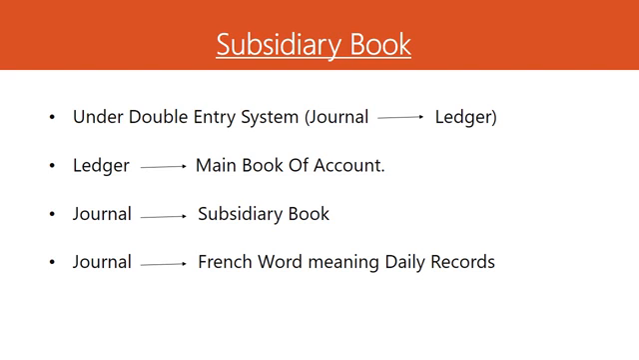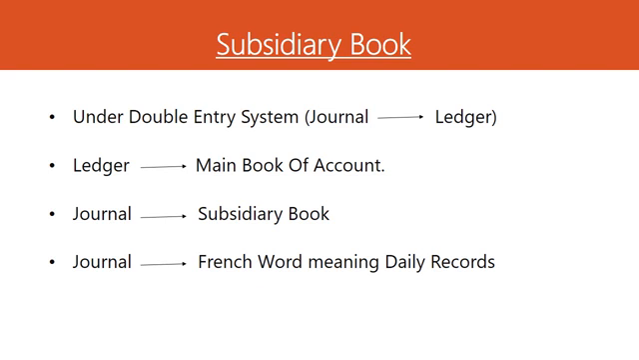Dear students, let's first understand the meaning of subsidiary book. We all know that under the double entry system, the transactions are first of all recorded in the journal and thereafter posted to the ledger. And we already know that the ledger is the main book of account. The book which gives additional help to the main book is called the subsidiary book. So we can say that the journal is a subsidiary book and the ledger is the main book of account.